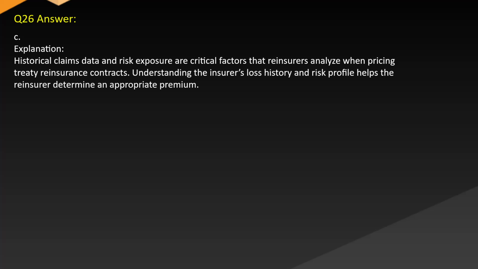Answer. C. Explanation. Historical claims data and risk exposure are critical factors that reinsurers analyze when pricing treaty reinsurance contracts. Understanding the insurer's loss history and risk profile helps the reinsurer determine an appropriate premium.